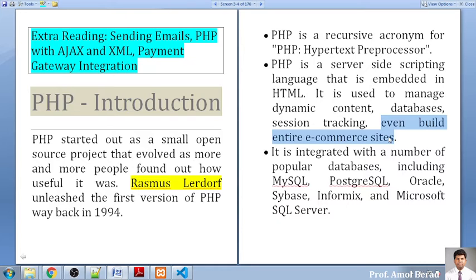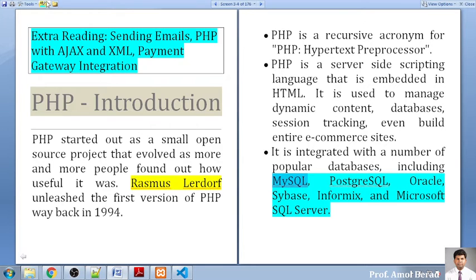As far as integration is concerned, it has been integrated with various types of databases, like MySQL, PostgreSQL, Oracle, Sybase, Informix, and Microsoft SQL Server. So all databases can be worked with the help of PHP. But the syllabus specifies MySQL, because we are using the XAMPP server, and in XAMPP by default MySQL is installed.